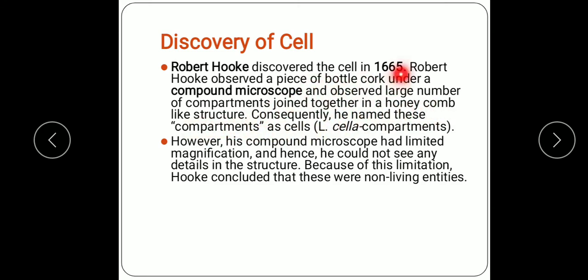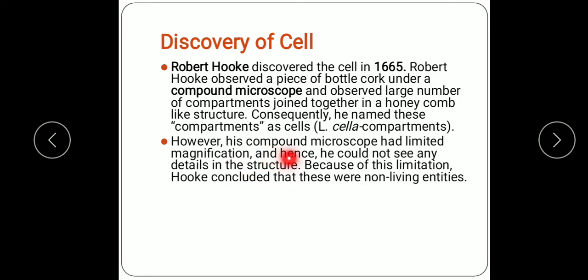So he observed a cork tissue, which is the dead tissue, and what he found, large number of compartment room like structures in a honeycomb like structure. So he named these compartments as cells. In Latin, cella means compartments.